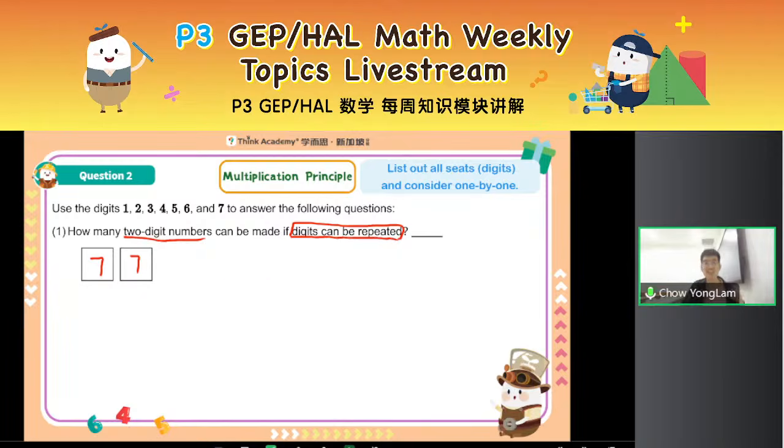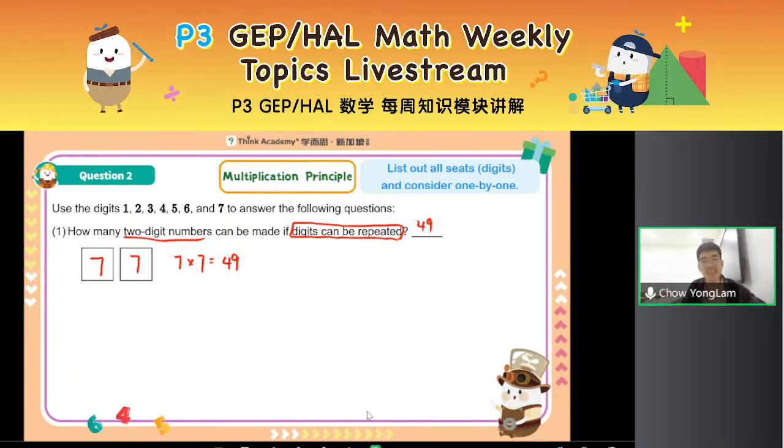Now, Teacher Yonglam is not choosing only one digit. I have to choose the tens and then choose the ones. 7 for the tens and then 7 for the ones. Choose one and then the next. So it is 7 times 7 equals 49 numbers, right? So there are 49 two-digit numbers. When digits can be repeated, it's pretty easy, right? Every digit, you can treat them as the same considerations. Every place, you have 7 choices.